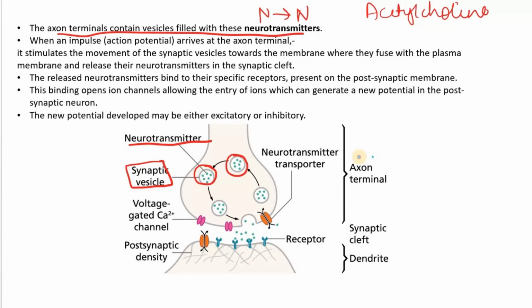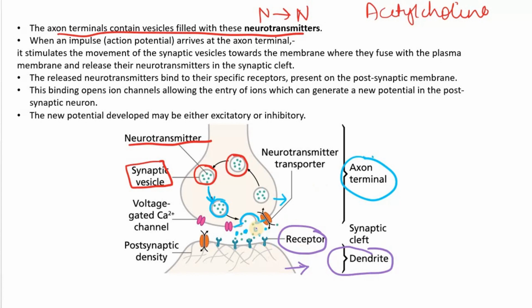So when a nerve impulse arrives at the axon terminal, this stimulates the movement of synaptic vesicles to the plasma membrane of the synaptic knob, and these synaptic vesicles fuse with the plasma membrane, and hence the neurotransmitters are released in the synaptic cleft, and there are specific receptors present on the postsynaptic membrane, that is the dendrite of another neuron.